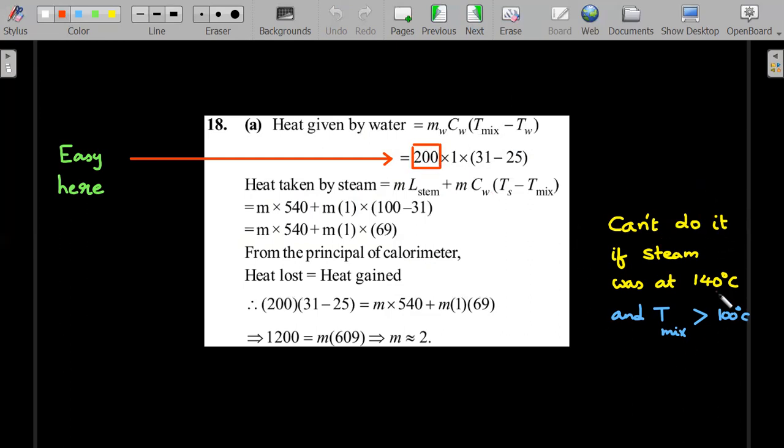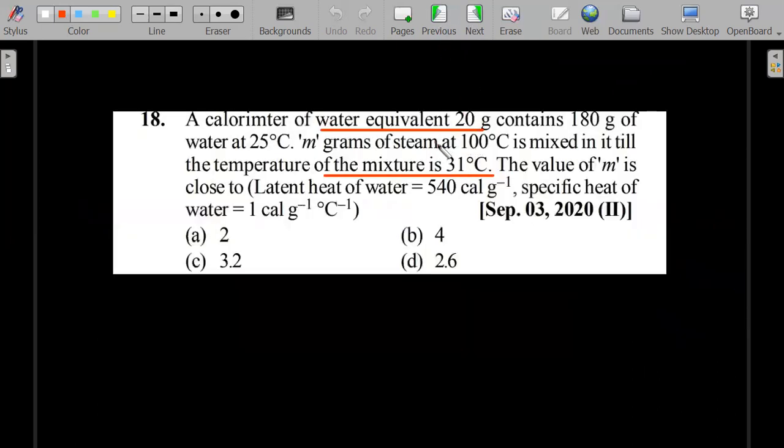Okay, as I highlighted, you can't do this equivalence once the steam, let's say, was 140 degrees centigrade and the temperature of the mixture is found to be greater than 100 degrees centigrade. Imagine the temperature of the mixture, let's say finally is at 120. Then how do you investigate this? You would say that the 180 grams of water actually went through the phase change and not this 20 grams. This 20 grams calorimeter stays like 20 grams with specific heat of 1 and you take it to that 120 degrees. So you have to write this one separately in that problem, and for the 180 grams you have to write both ms delta t and mL.